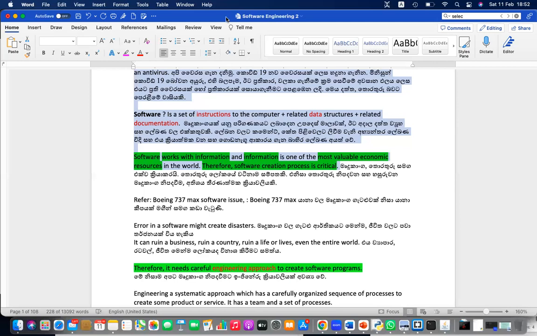Think about the criticality, right? Therefore, software is critical. Failure of software can be really hazardous. Right? It can damage the entire world even.